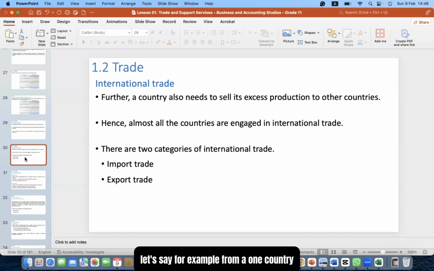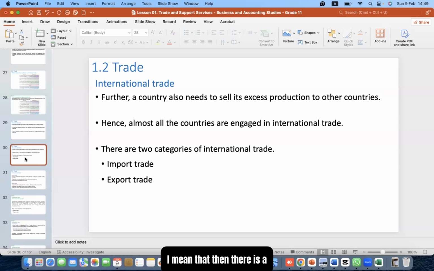Let's say, for example, my country is country B. From country A, I import $100 worth of goods, but I export only $1 worth of exports. Now that is not going to work.